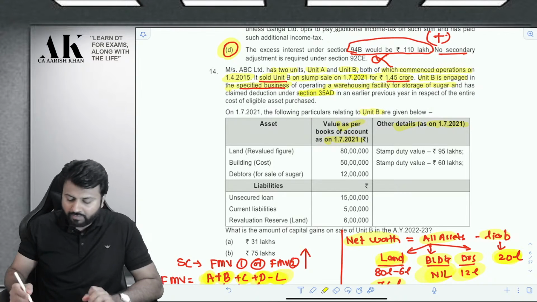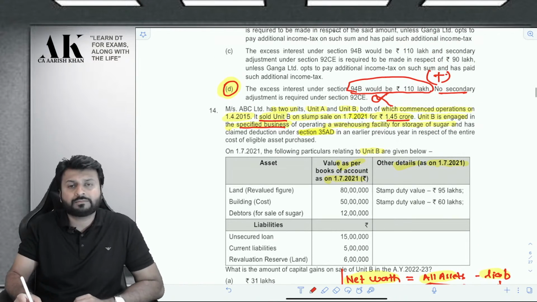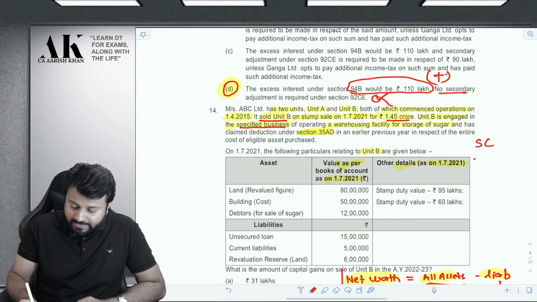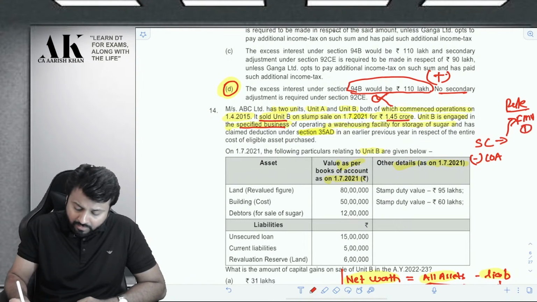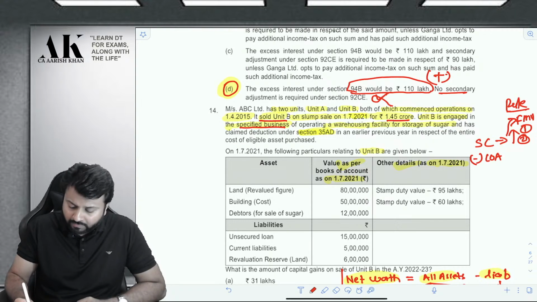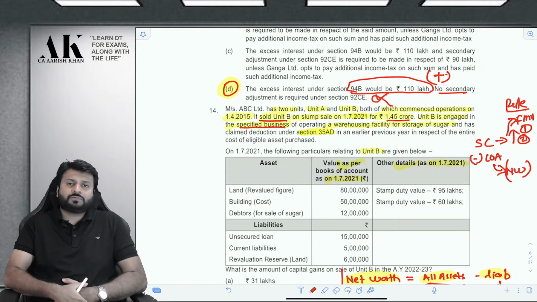Okay. So now what is slump sale? How is slump sale computed? Slump sale is computed as sale consideration minus cost of acquisition. What is sale consideration? For that, there is a rule now: FMV1 or FMV2, whichever is higher. What is cost of acquisition? That is net worth of the unit transferred.